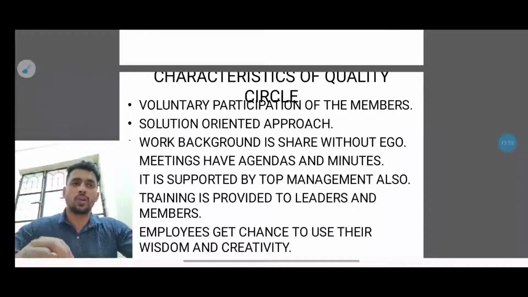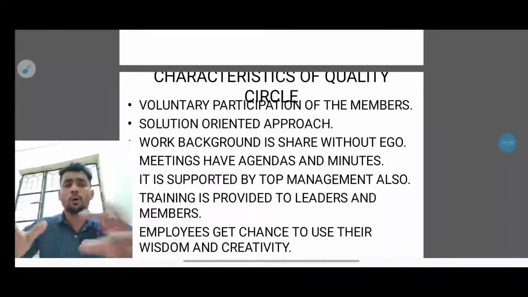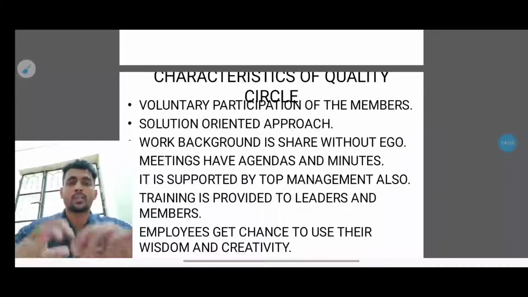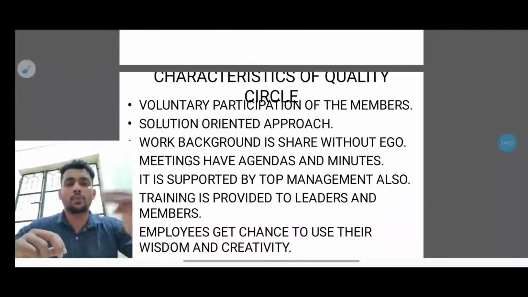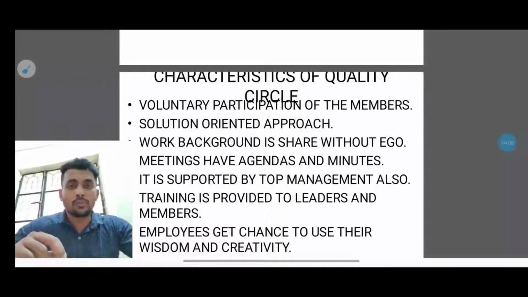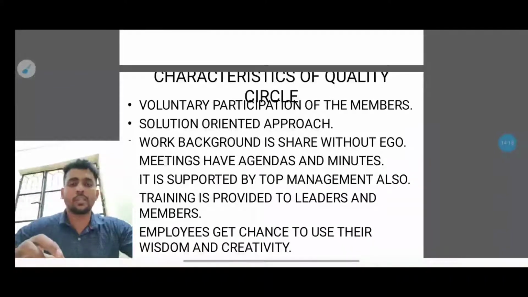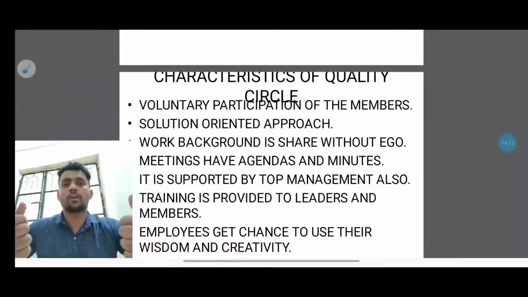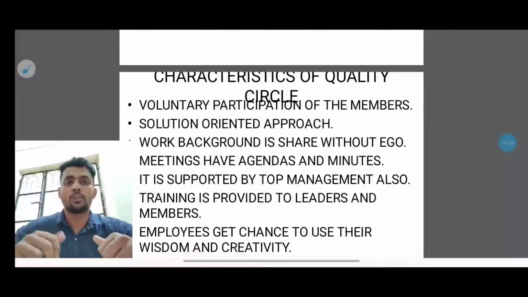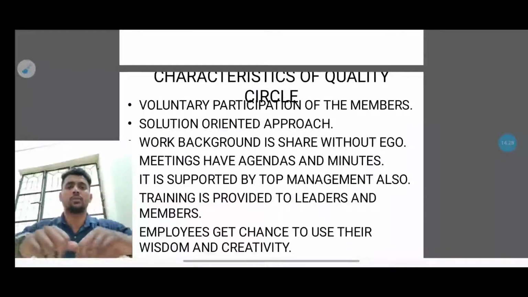The next one is a solution oriented approach. Are they going in a proper way, towards the result, or something else? They should have foresight as well as a view of the current situation. Are they going towards a result-oriented approach? Because if they work according to the result only, they can have a good result, a good profit. If they are not going on a result-oriented basis, that could be a big mess.